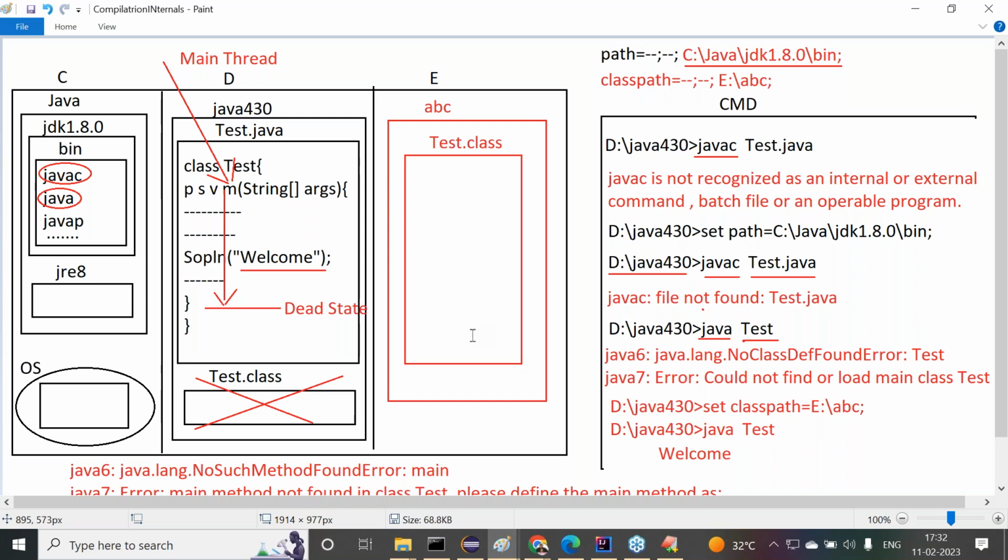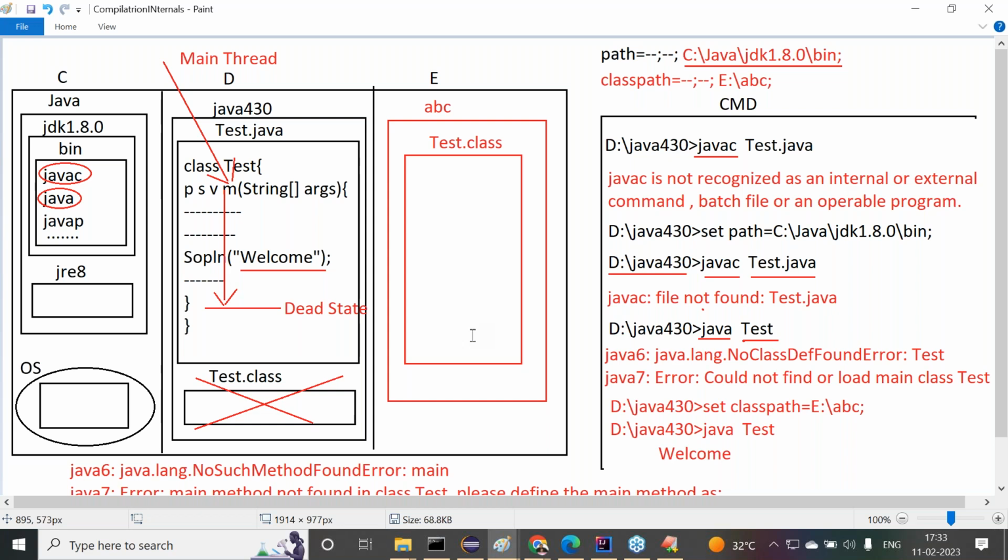To give that information to the JVM, we simply have to set the classpath environment variable. The command is: set classpath=E:/ABC; providing this location clearly. Do all of you get my point or not? Whenever we provide it like this, set classpath=E:/ABC, then